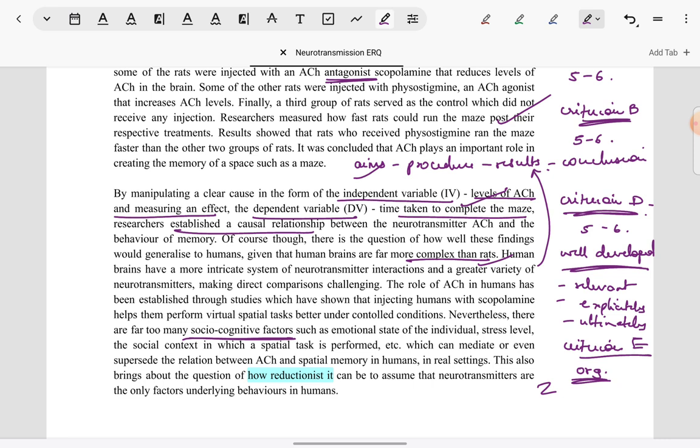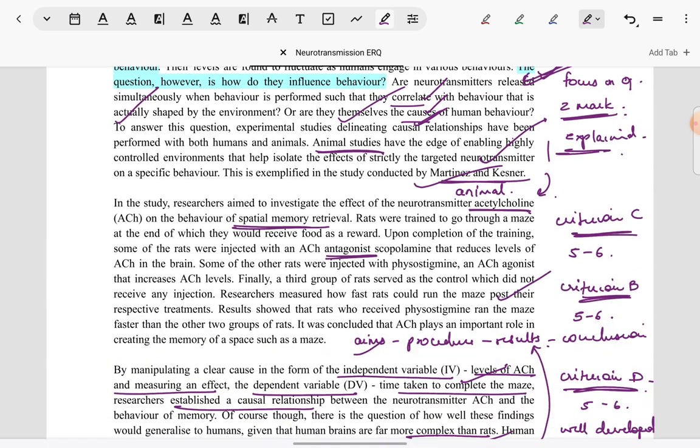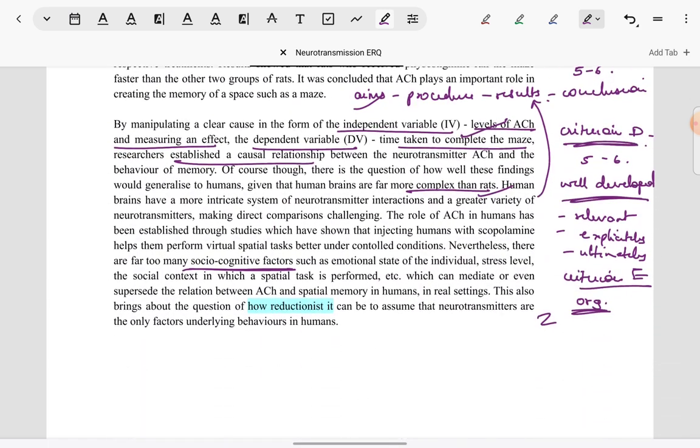Also, when an animal study has been taken, such as Martinez and Kesner, the candidate has kept in mind that it has to be linked to human behavior. So the entire focus has been on linking back to human behavior. That also shows clarity of thought and focus on the question. So again, the student will continue receiving marks on Criterion A as well, because focus continues to remain.